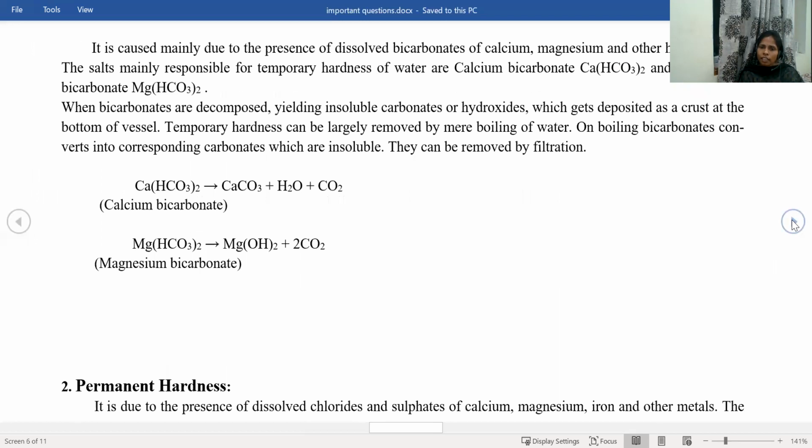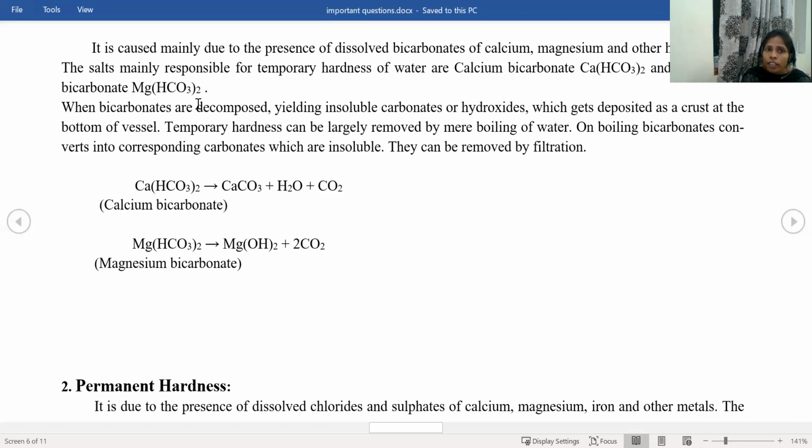What is temporary hardness? The hardness which is temporary. It is caused mainly due to the presence of dissolved bicarbonates of calcium, magnesium, and other heavy metals. Why is the temporary hardness caused? Due to the presence of bicarbonates of calcium, magnesium, and other heavy metals.